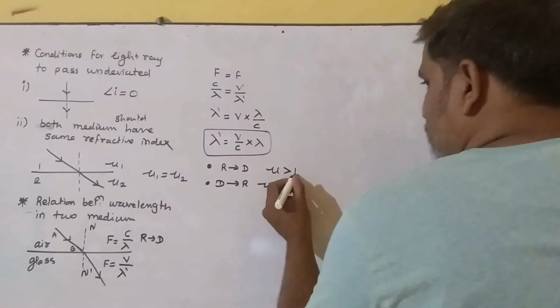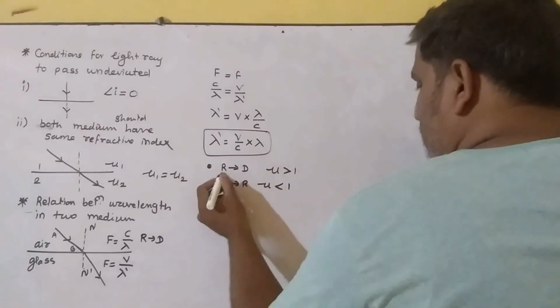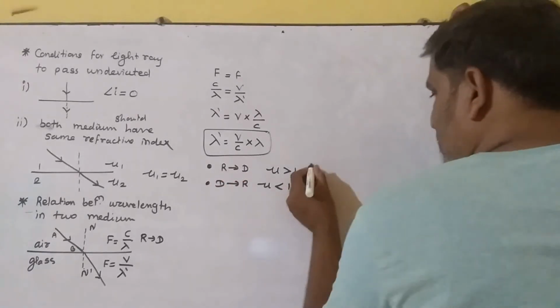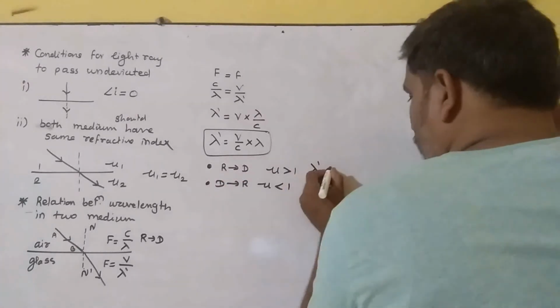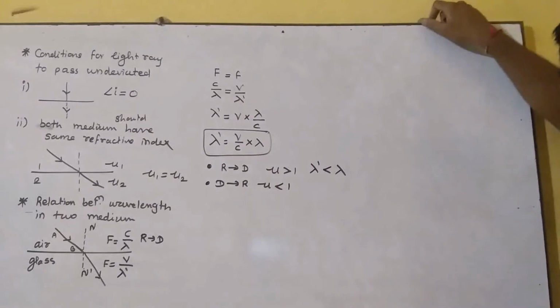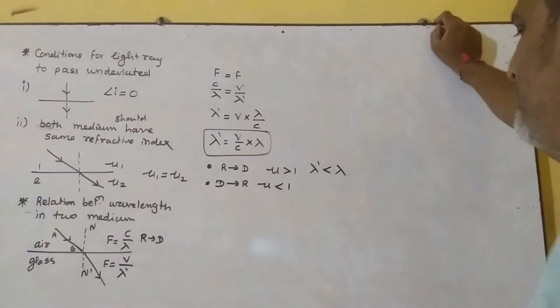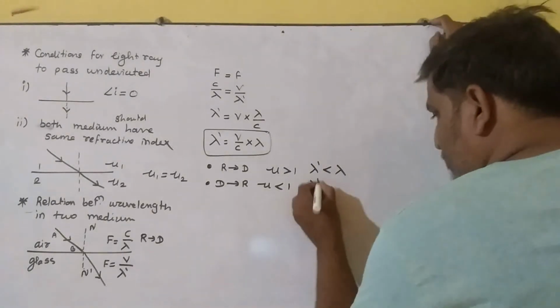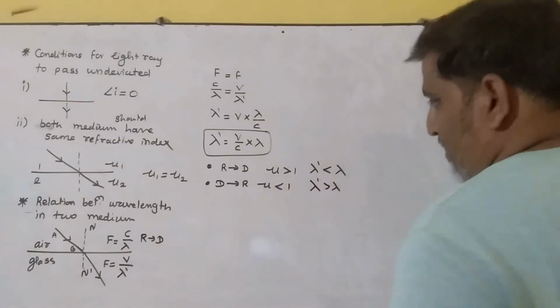For the refractive index greater than 1, while passing from rarer to denser medium, we find that lambda dash is lesser than lambda. And in the second case we find lambda dash is greater than lambda.